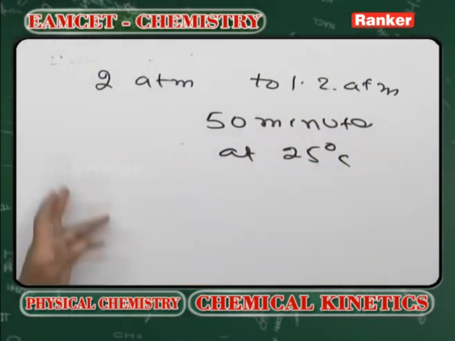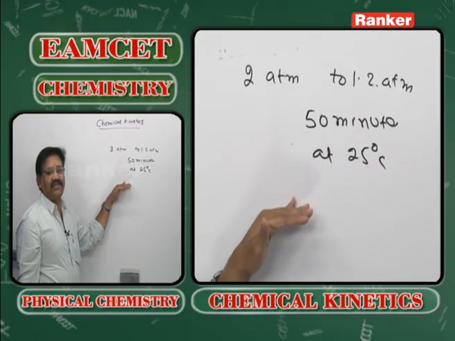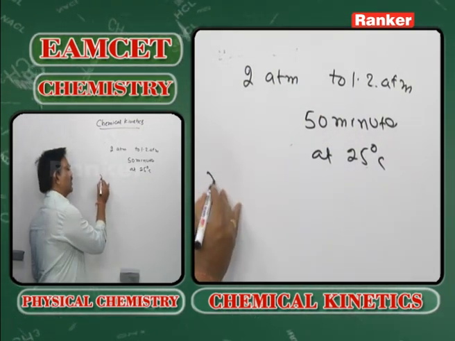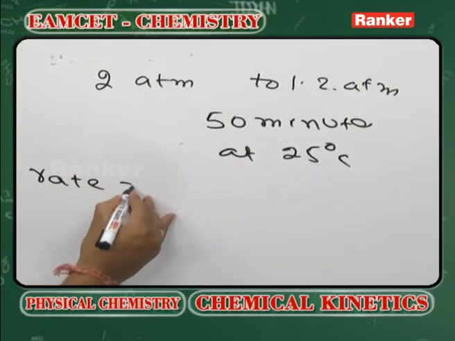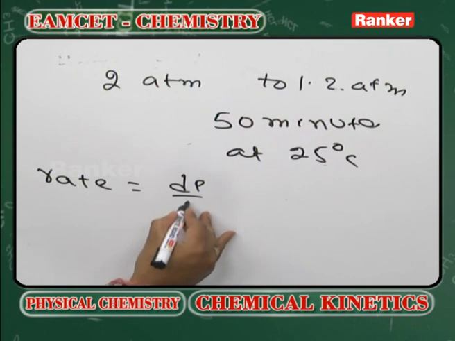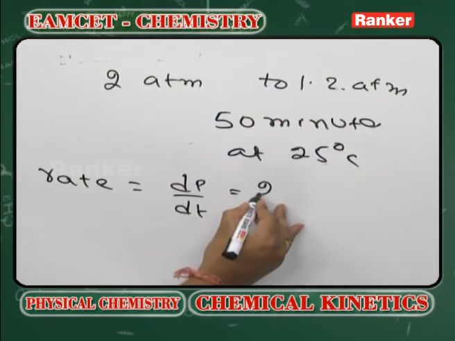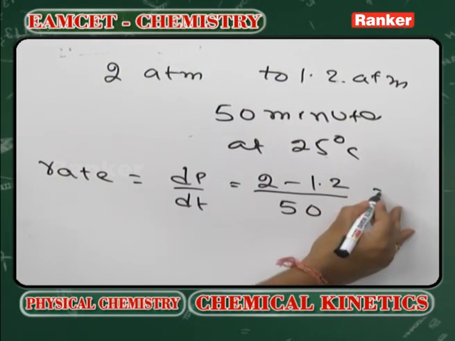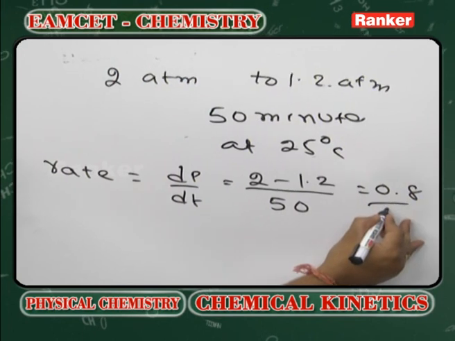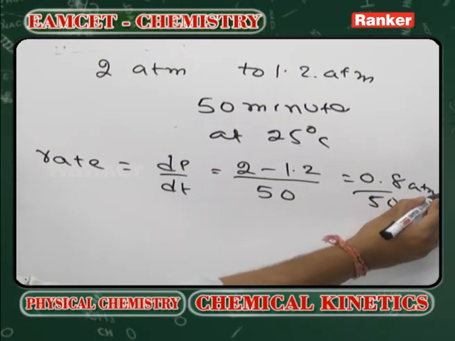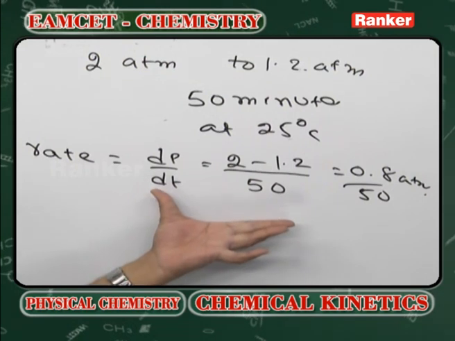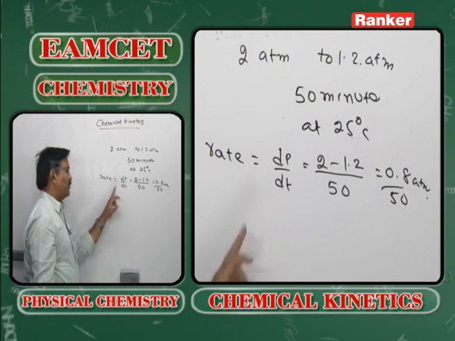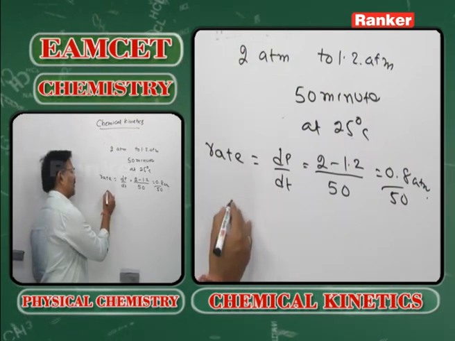We can express the rate of the reactions in terms of concentration as well as in terms of pressure. In terms of pressure, rate is equal to directly dP by dt, that is 2 minus 1.2 by what is the time interval? 50. 0.8 atmospheres by 50 minutes. This is how we have to express the rate of the reaction in terms of the dP by dt value.